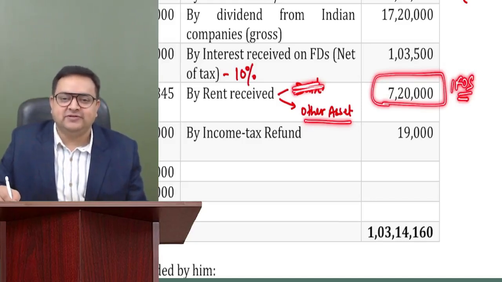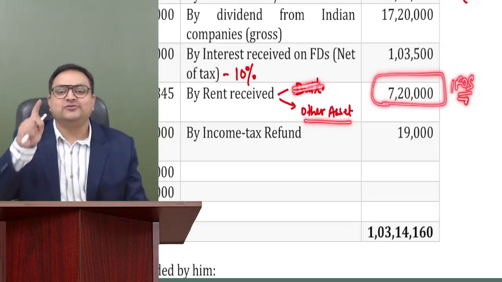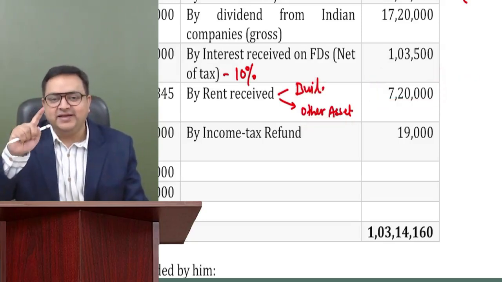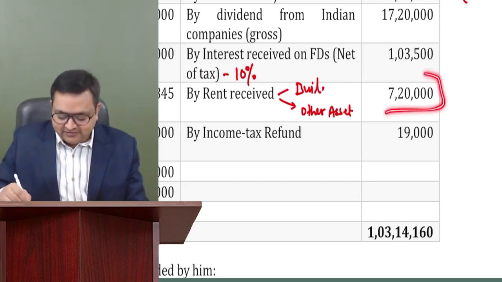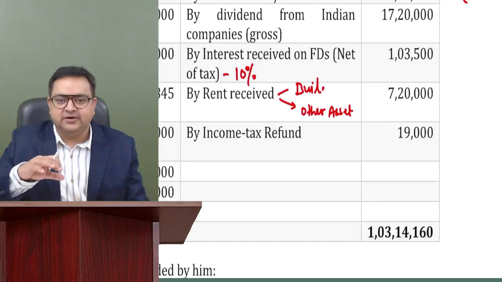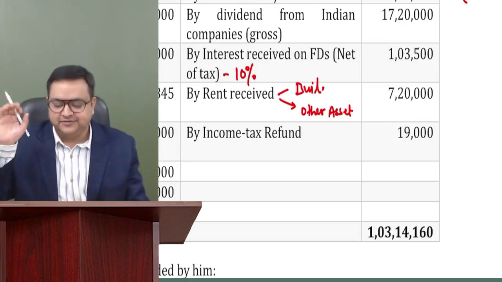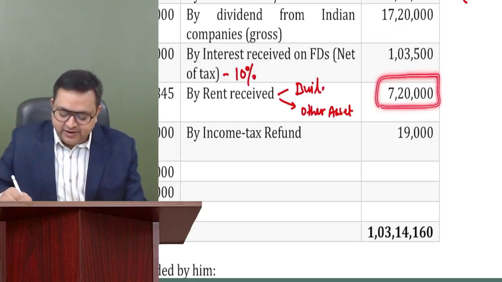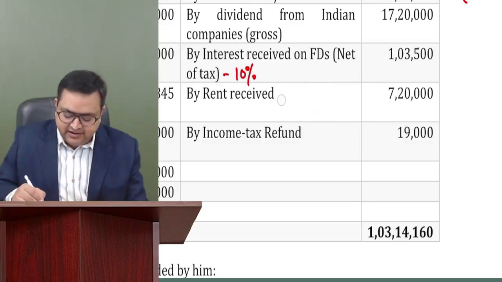And how much will you take in IFOS income? Although I do understand some students have not done the chapter IFOS, will you give a 30% standard deduction in IFOS also? No, no, no. That is house property only. So if it is house property, then there is a 30% deduction. If it is IFOS, those who have done the chapter of IFOS understand that you can take the entire amount, 720, over there in IFOS. Those who have not done it, don't worry, I'll be discussing this in IFOS. So 720, if it is for a building or for other assets, it depends on which income it is.